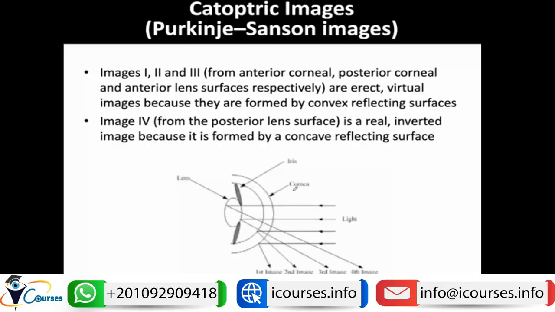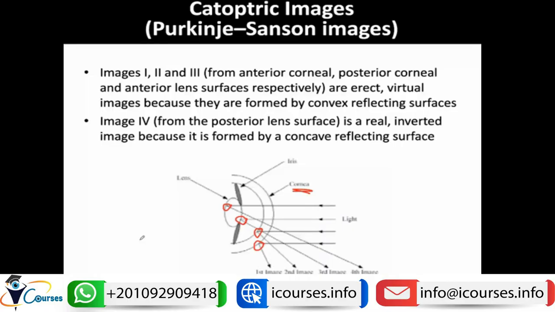If we have here the cornea and here the lens, when light rays enter the cornea and lens, they will be reflected. There will be light rays reflected from the anterior corneal surface, light rays reflected from the posterior corneal surface, light rays reflected from the anterior lens surface and light rays reflected from the posterior lens surface. So Purkinje-Sanson images, or catoptric images, are 4 images that are formed by the 4 reflecting surfaces of the eye.